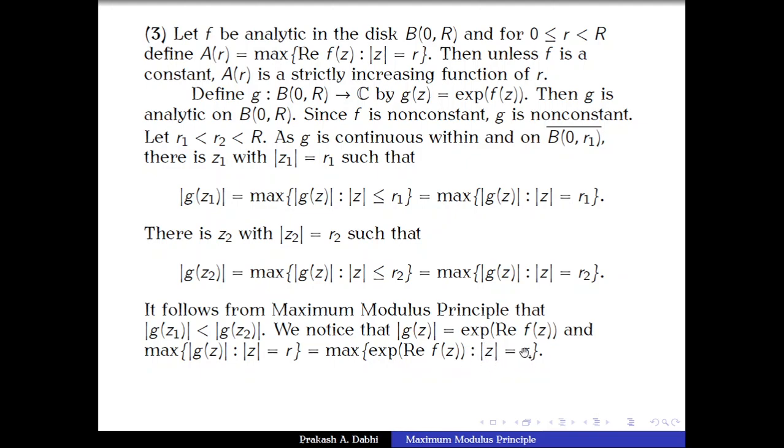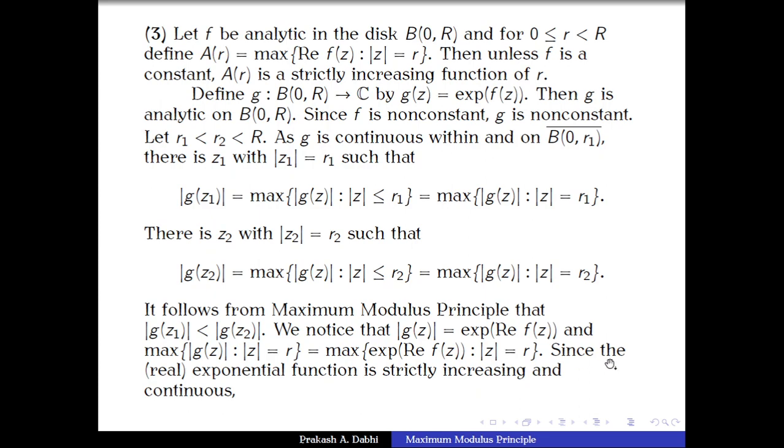In fact this maximum will be attained at some point. And because it is known to us that exponential is an increasing function, and because the modulus of g(z1) is less than the modulus of g(z2), it follows that A(r1) is less than A(r2).